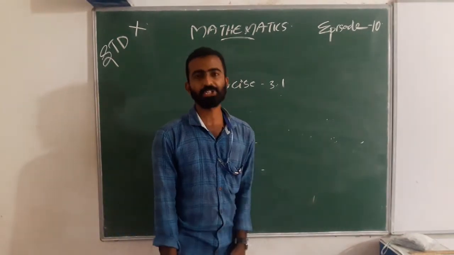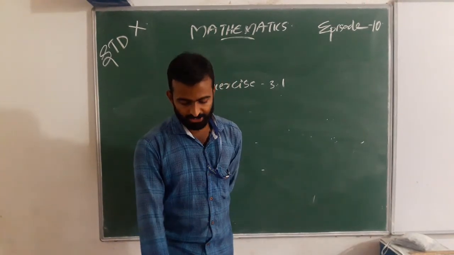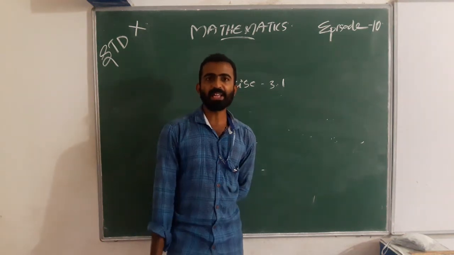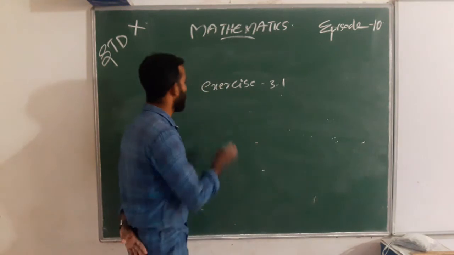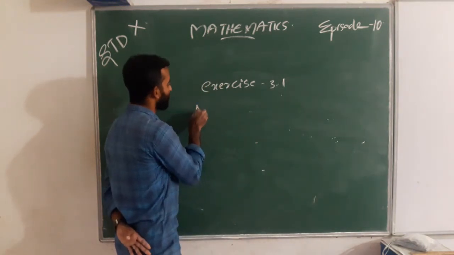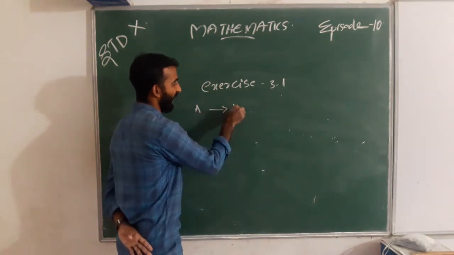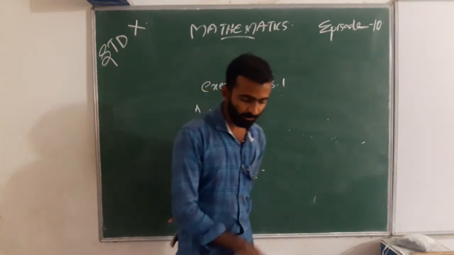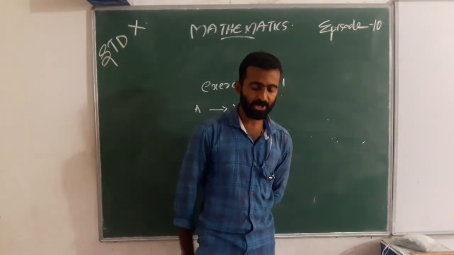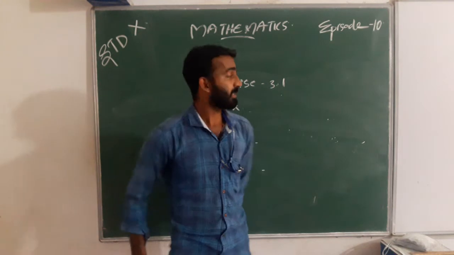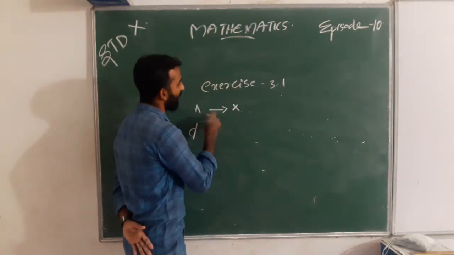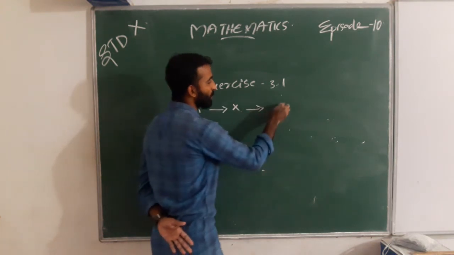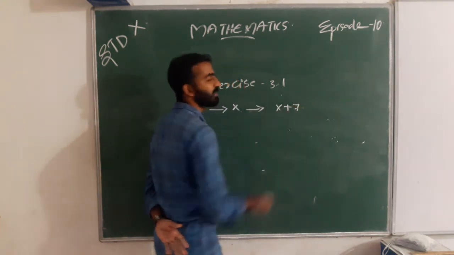Then what is the condition here? First, let's take Aftab's age as x. Then what is the age of his daughter? After 7 years, Aftab's age is going to be x plus 7.